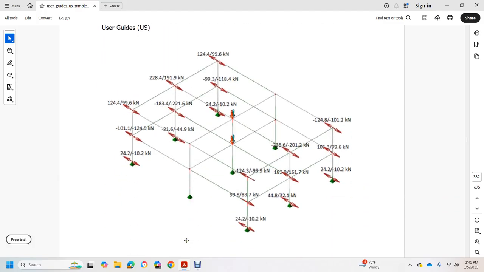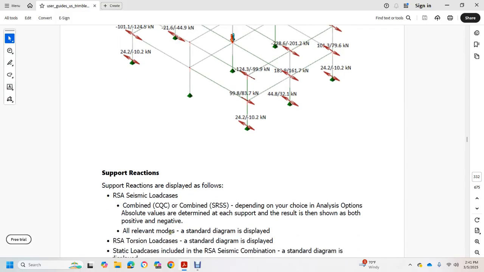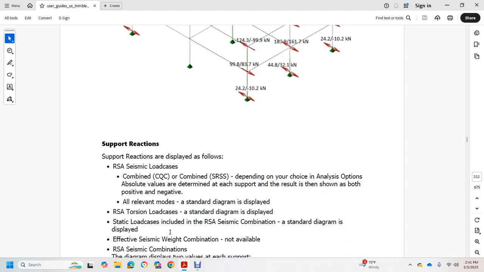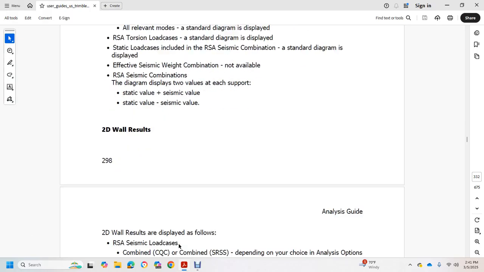Support reactions are displayed with the RSA seismic load case of combined CQC or combined SRSS, depending on the choice of the analysis option. The absolute value is determined, and the results are shown both positive and negative. For all relevant modes the standard diagram is displayed; for the RSA torsional load case the standard diagram is displayed; for the static load case included in the RSA seismic combination the standard diagram is displayed; effective seismic weight combination is not available. The RSA seismic combinations diagram displays each static value with the positive seismic value and the static value with the negative seismic value. 2D wall results.